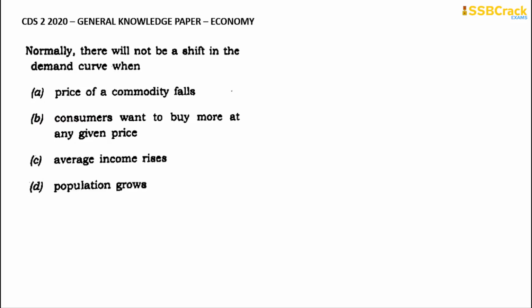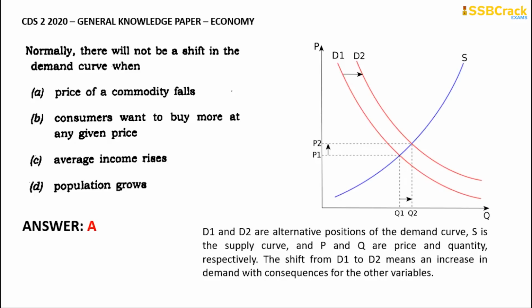Going through with the next question: normally there will not be a shift in the demand curve when? Option A, price of commodity falls. Option B, consumers want to buy more at any given price. Option C, average income rises. And option D, population grows. The correct answer for this one is option A. Whenever the price of a commodity falls, there will not be any shift in the demand curve. The demand curve does not shift when the price of the commodity falls. There will be no shift.